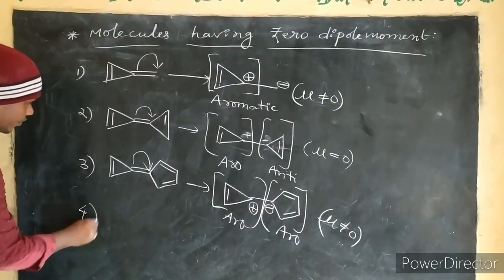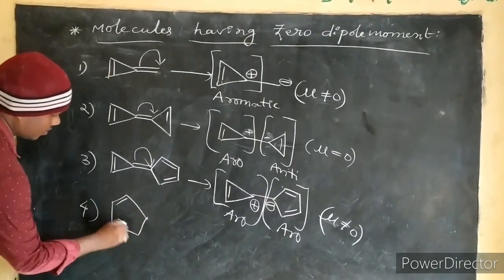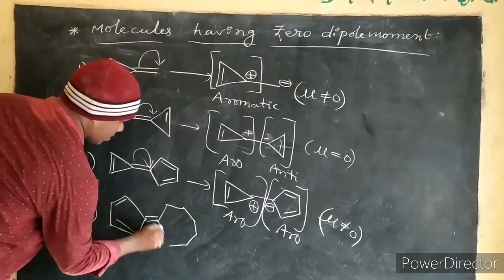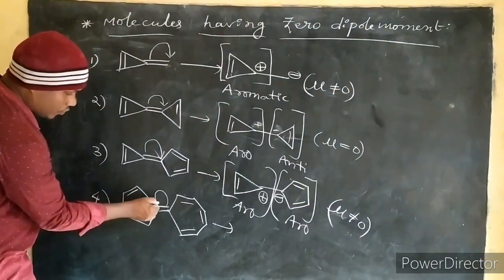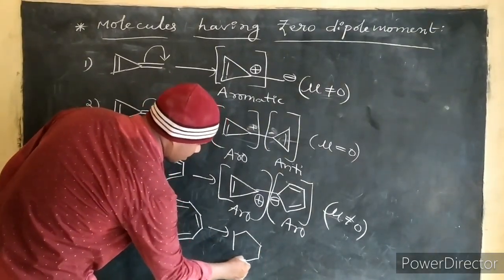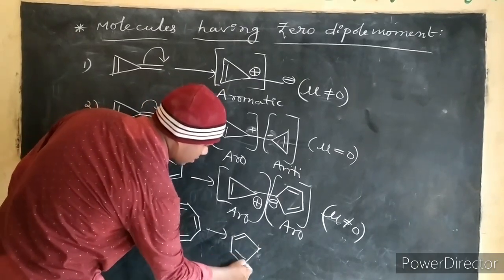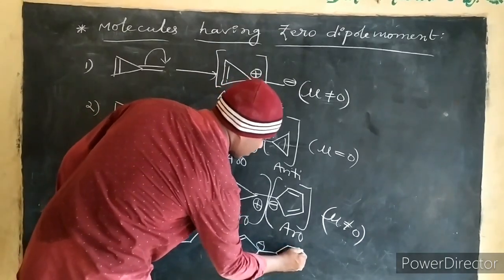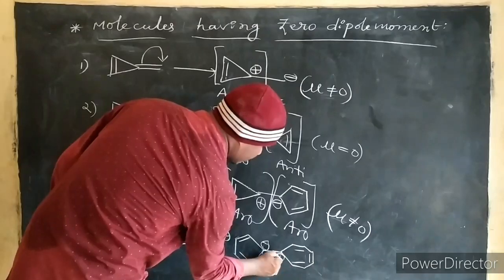Now the fourth one. Double bond, double bond, double bond. Correct? So here positive charge, this is negative, this is positive. Now again double bond, single bond, here negative charge, double bond, here positive charge.